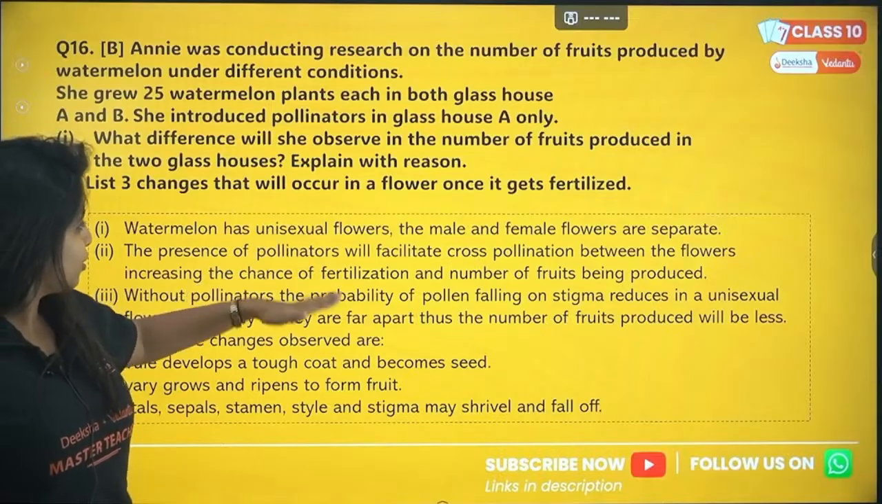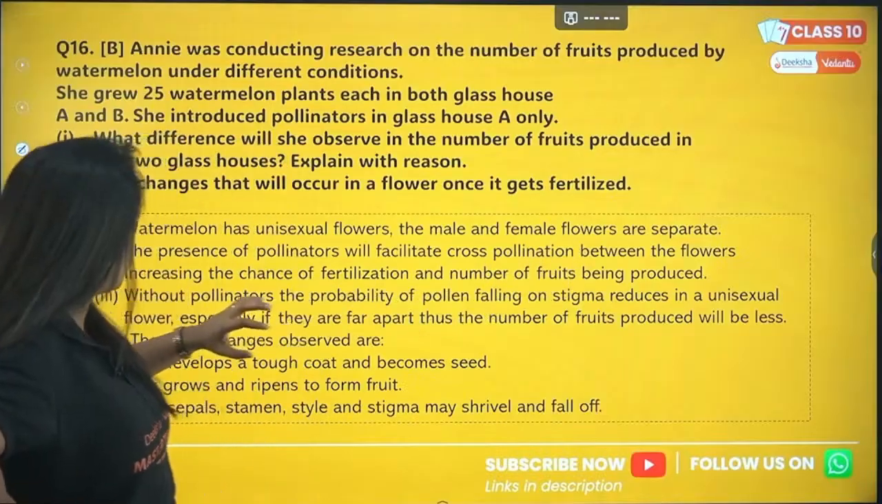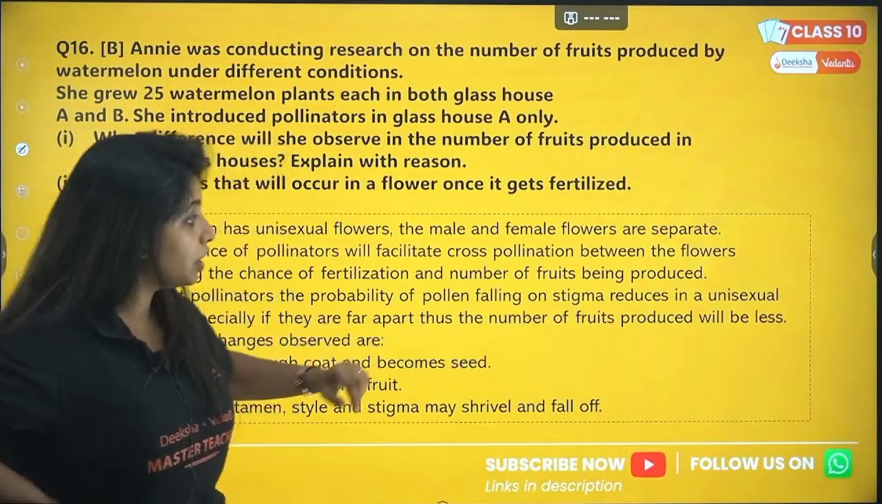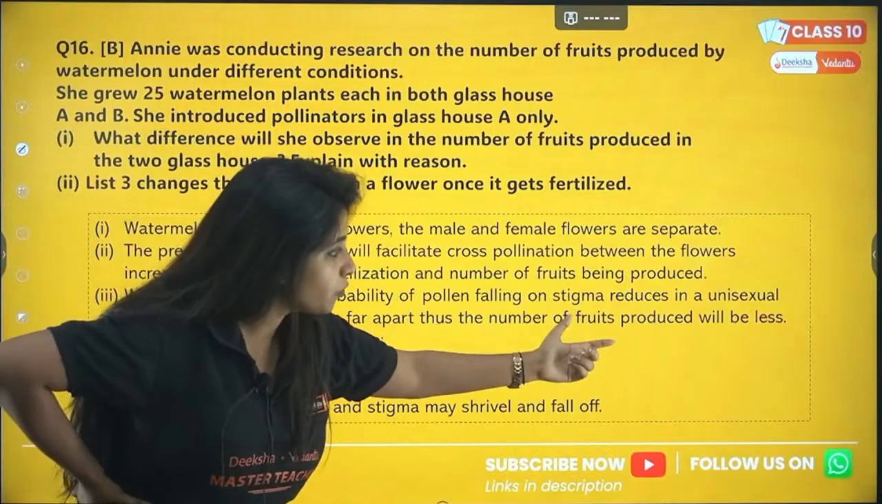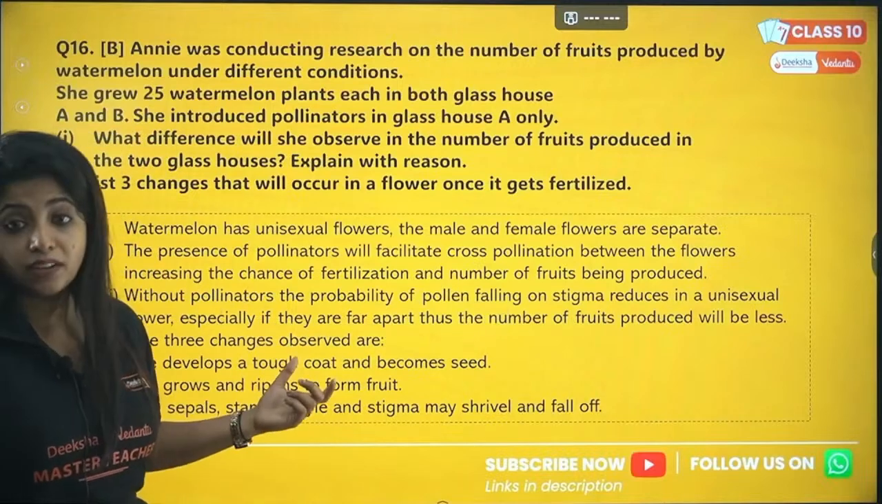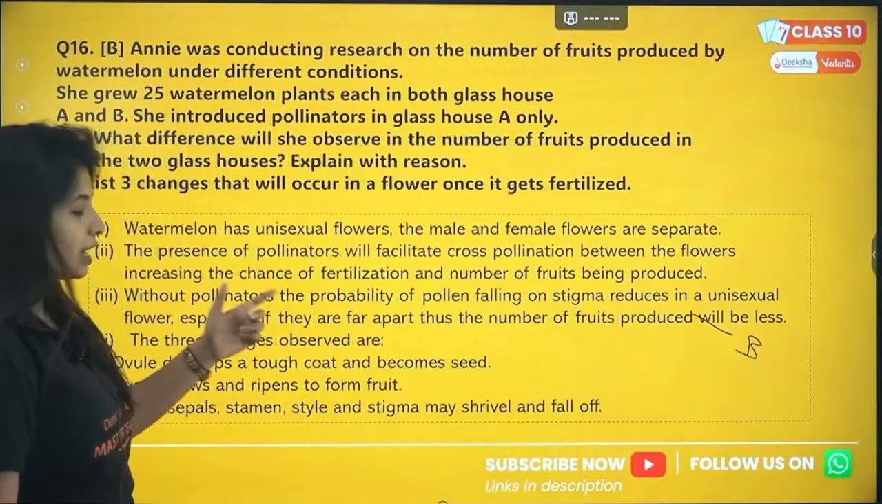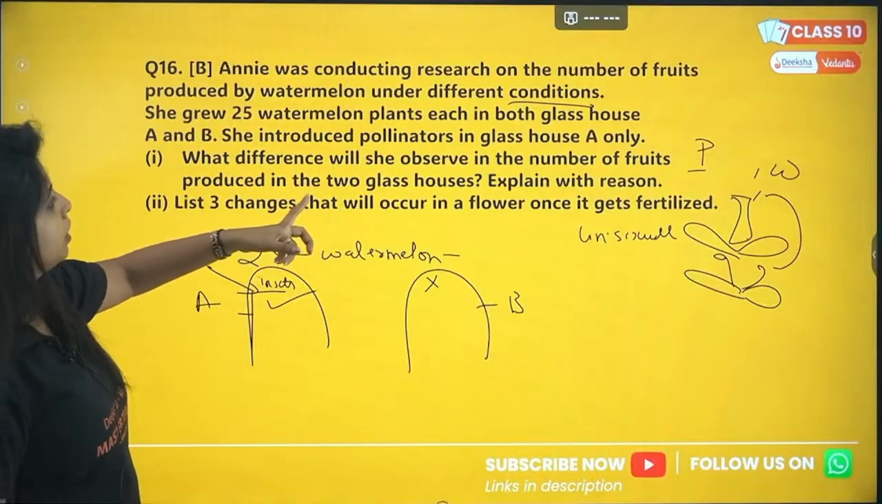So I didn't read the first one. Watermelon has unisexual flowers, the male and the female flowers are separate. Without pollinators, the probability of pollen falling on the stigma reduces in a unisexual flower, especially if they are far apart. Thus, the number of fruits produced will be less in B. In A, it will be more. Please write that. That is also missed.